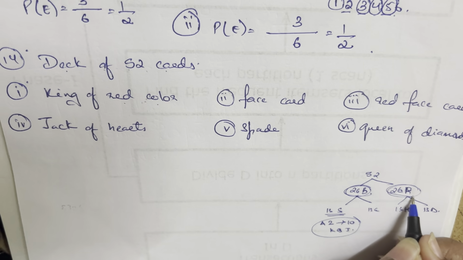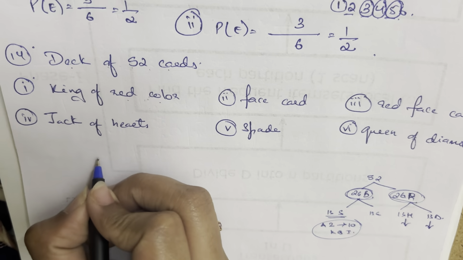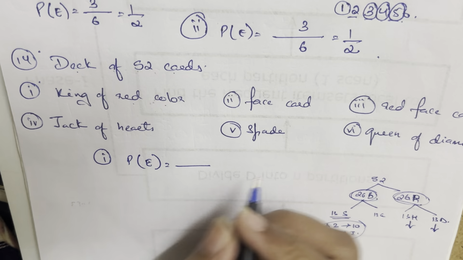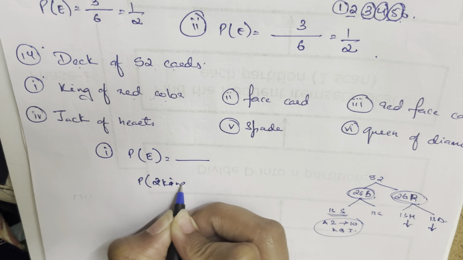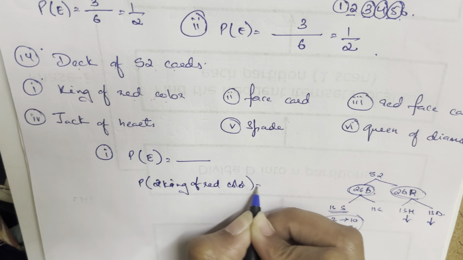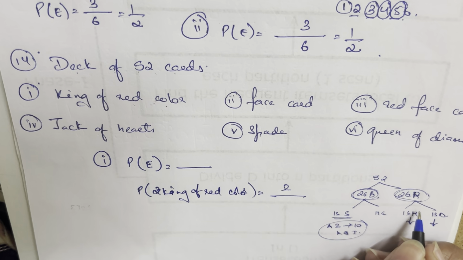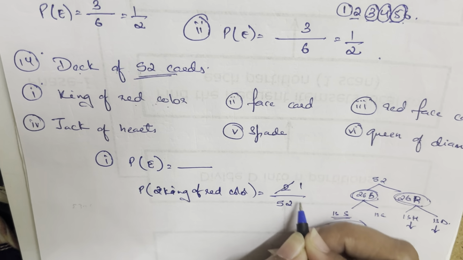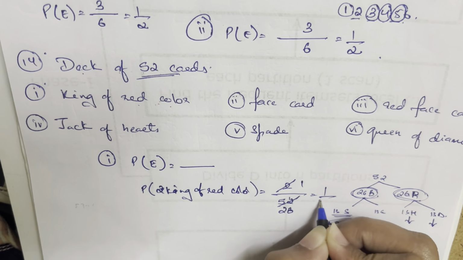So in red color he's talking, you will get a king here and you will get a king here. So how many kings do you have? You have 2 kings. So the probability of getting king of red color is equal to, you can write like this also, how many do I have in red color? 2 kings are there, divided by total number of cards. So total number of cards is 52. So 52, reduce it down, 2 ones are 2, 2 twos are 4, 2 13s are 26. So 1 upon 26 is what you get.